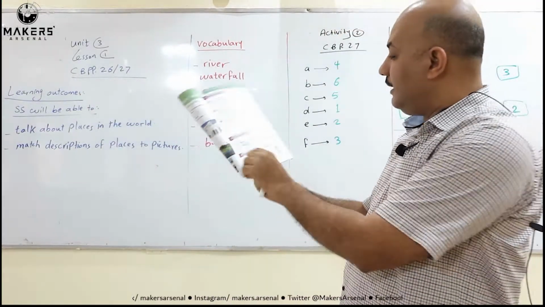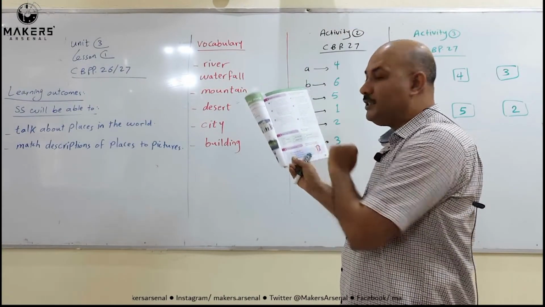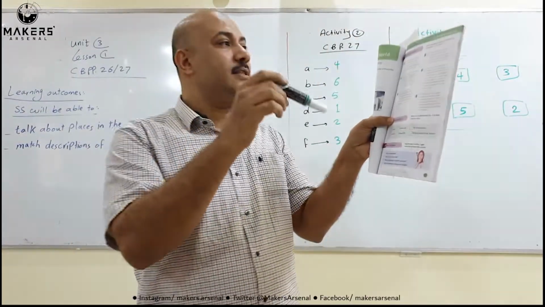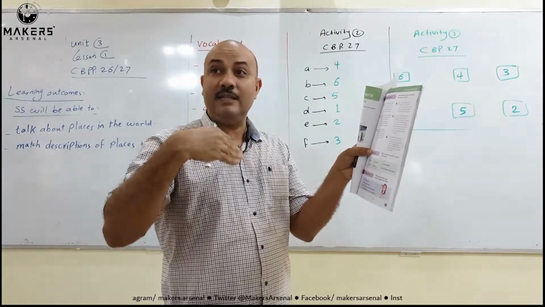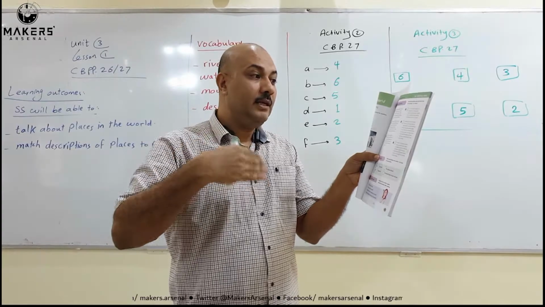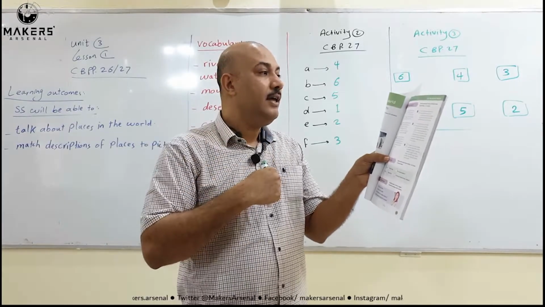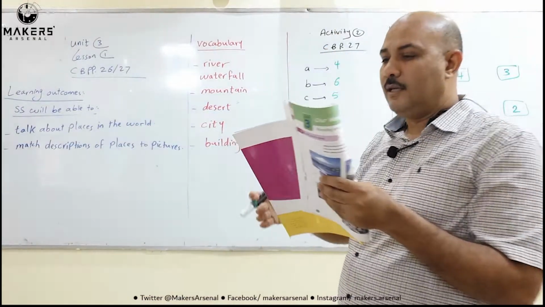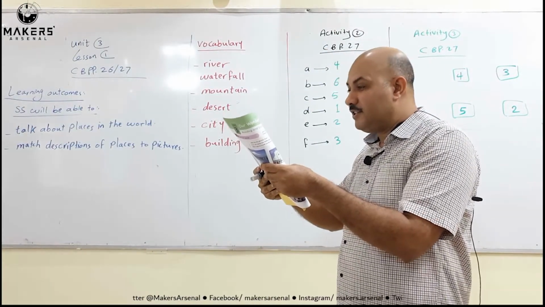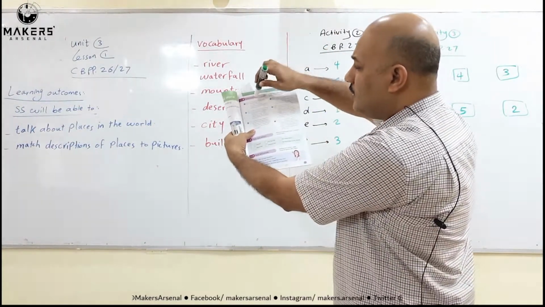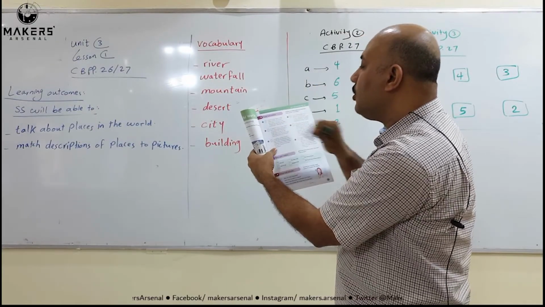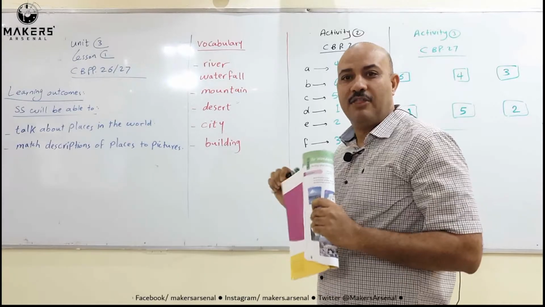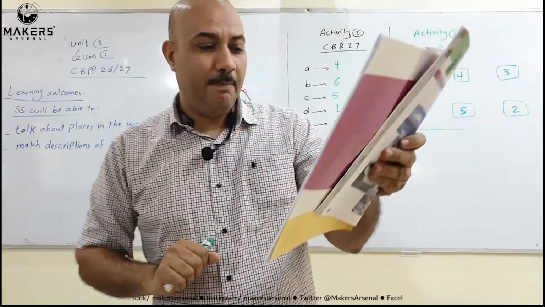So number 1 here, why are rivers important? Where can I find this? Look at the text that contains the word river. Is it text A, B, C, D, E, or F? River, this, teacher, text A. So the answer will be in text A. Why are rivers important? When you look at this text, you will find the answer. The answer: because they give people clean water and food. Yes, thank you very much. This is the answer to number 1.